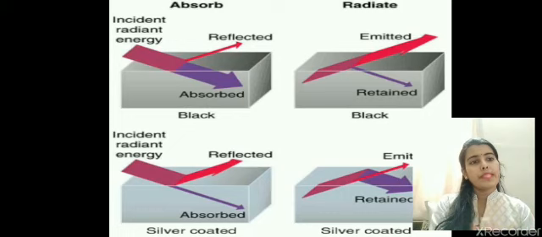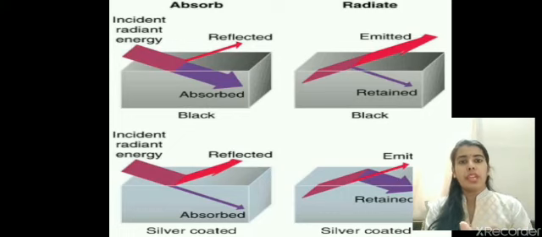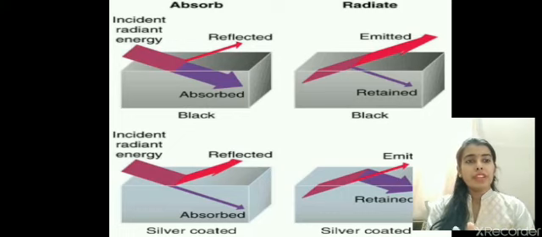This can be observed by simply keeping these two cans in the shade. If I keep them in the shade, which one is going to be cooled down faster? Black one, because black ones are good absorbers and also good radiators.